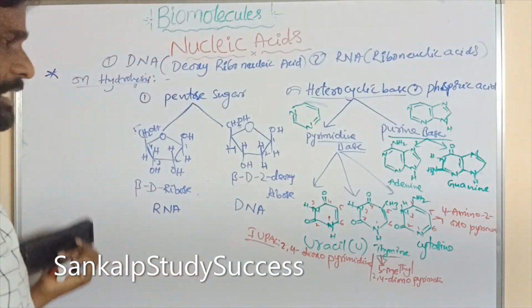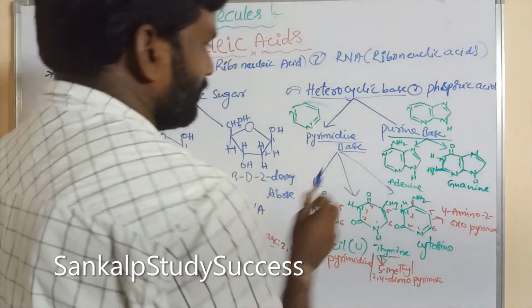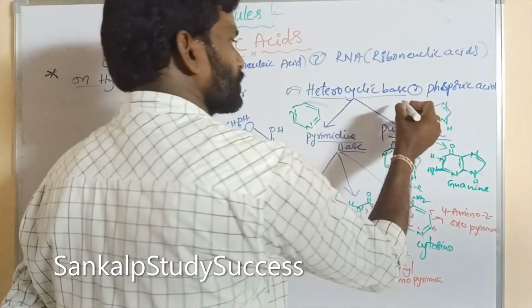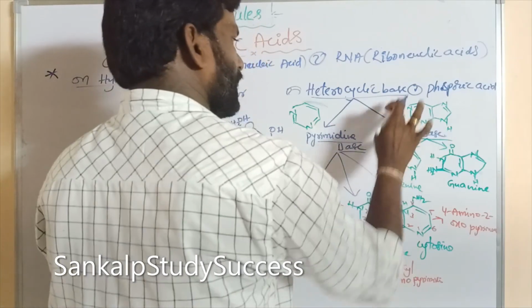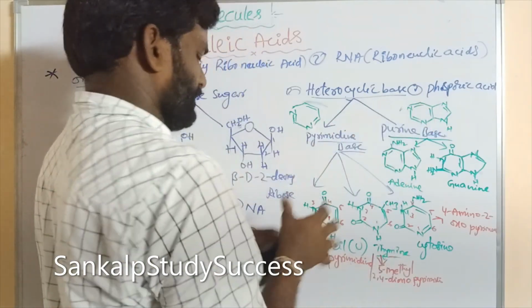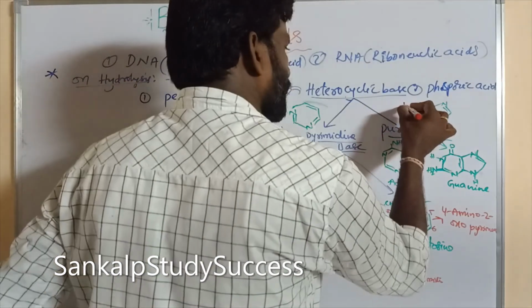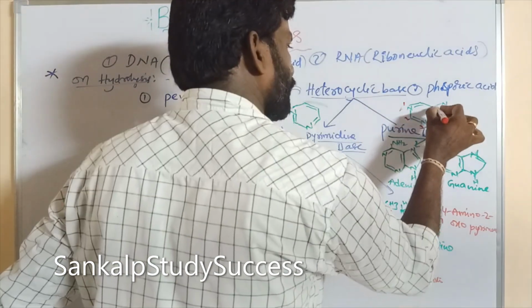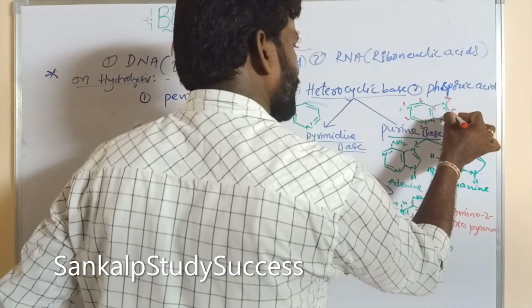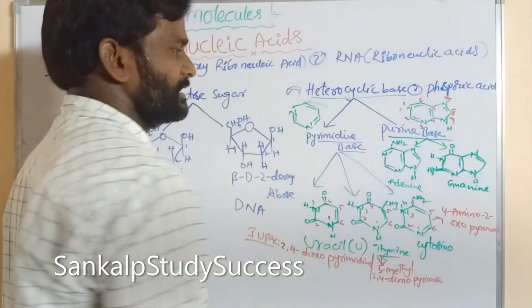So the numbering is given for these compounds, like this: 1, 2, 3, 4, 5, 6, 7, 8, 9 in this way.